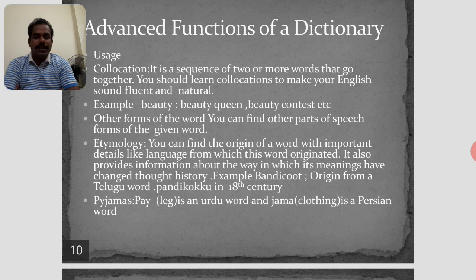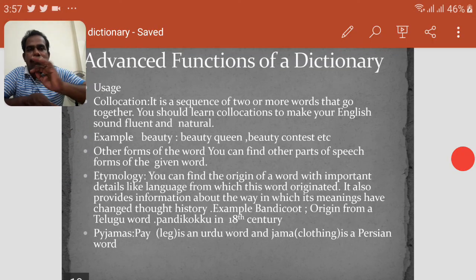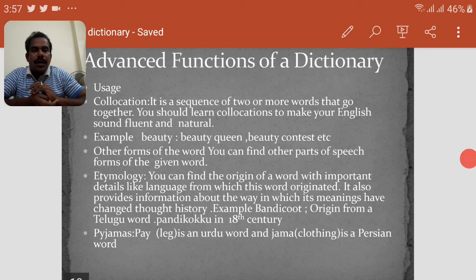Next, the third advanced use of a dictionary: other forms of the word. You can find other forms of words.